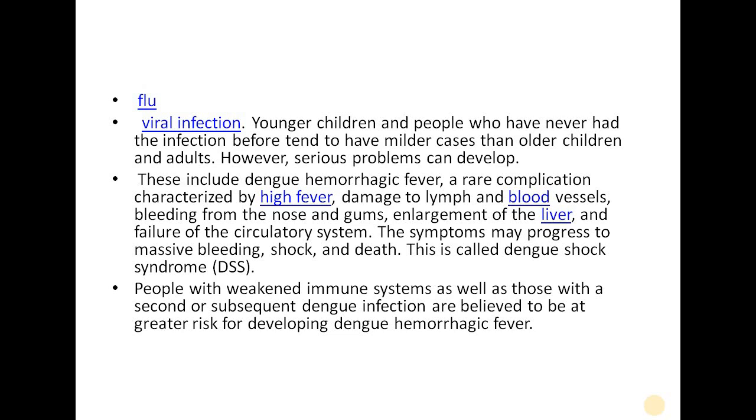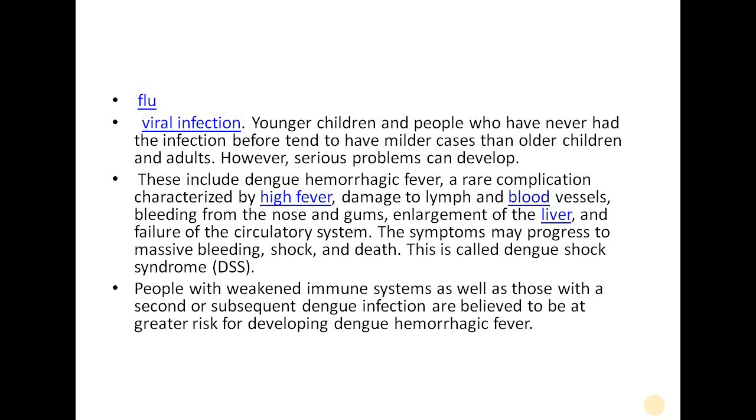Then next, if this disease progresses, the first stage is dengue, the second stage is dengue hemorrhagic fever, and the third one is DSS. It is called dengue shock syndrome. The symptoms are that the patient will get massive bleeding, shock, and sometimes the patient will die.